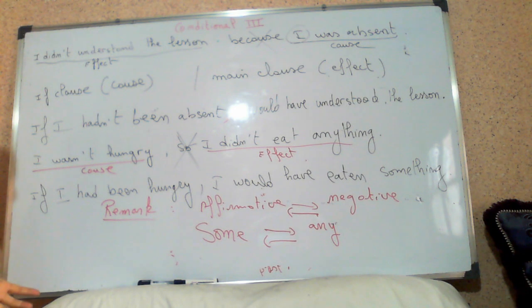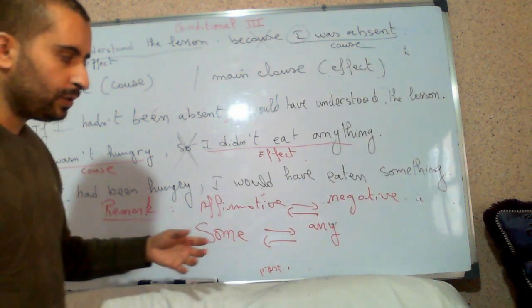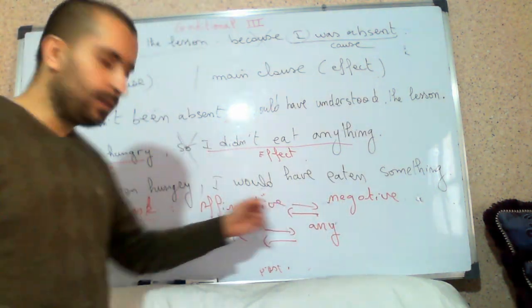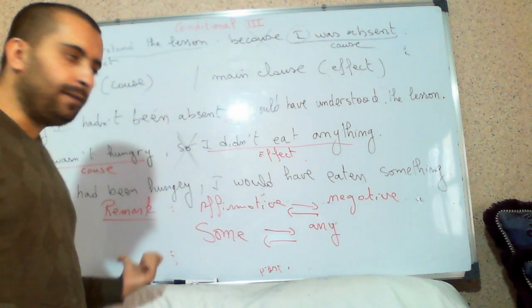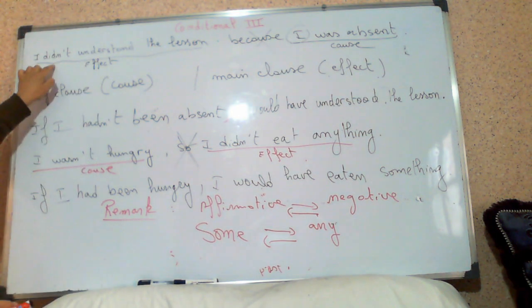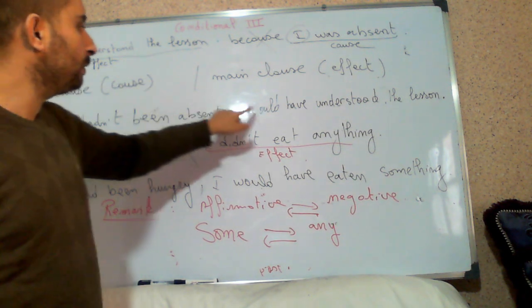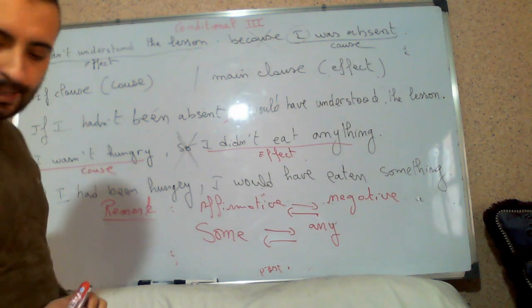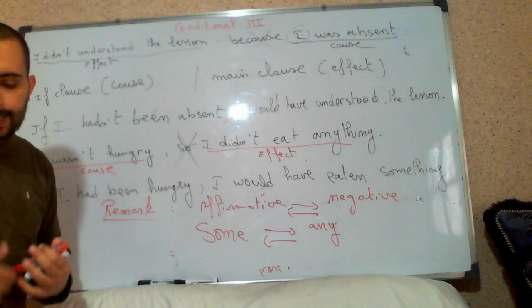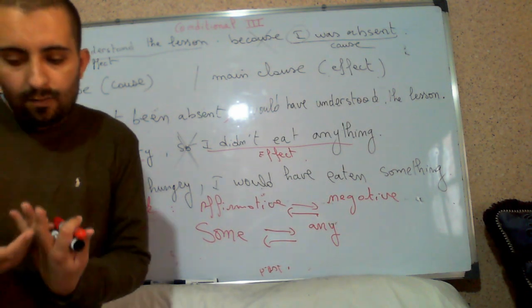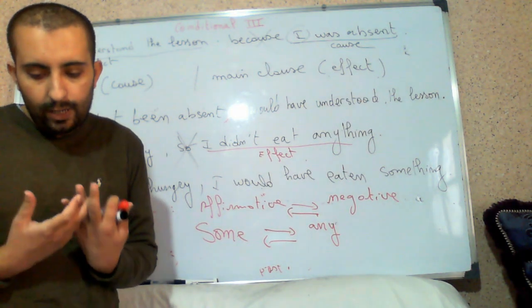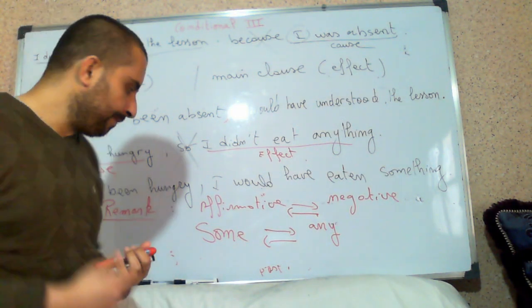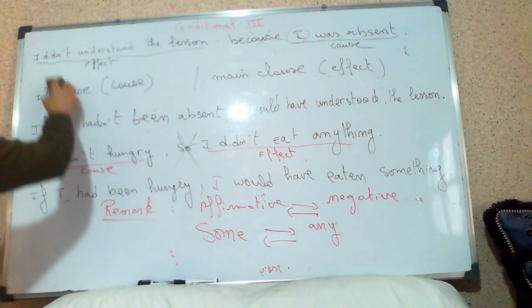And if you have affirmative, it becomes negative, and negative becomes affirmative. For example, this one, didn't, it becomes what? It becomes would. We don't use wouldn't, we use would. Affirmative, okay. And let me give you more examples to make it clear. Let's have more examples.